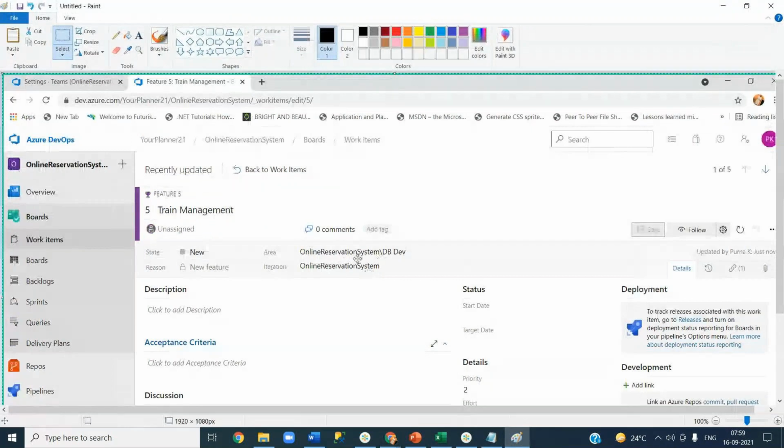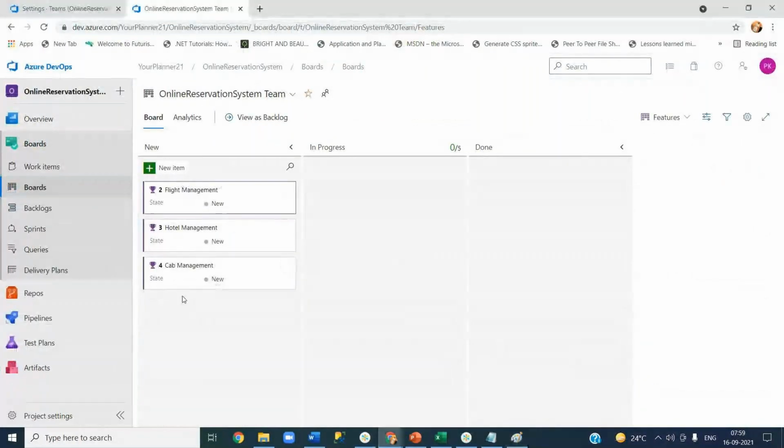Since I changed the area path from online reservation system to dbdev, it stopped showing in this one.